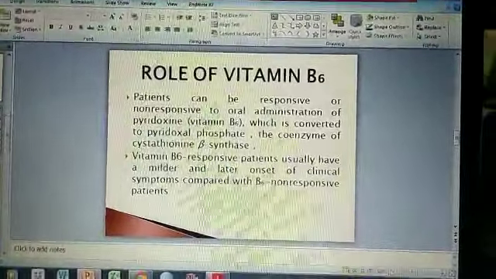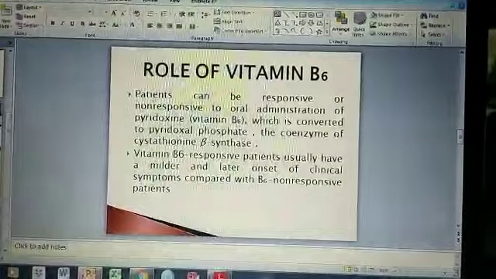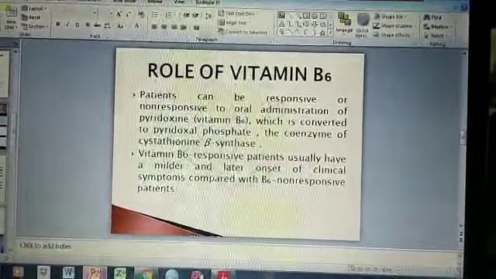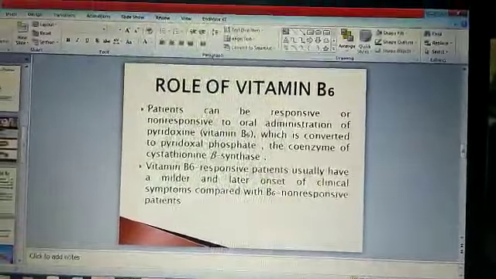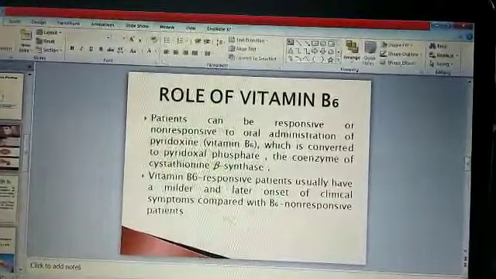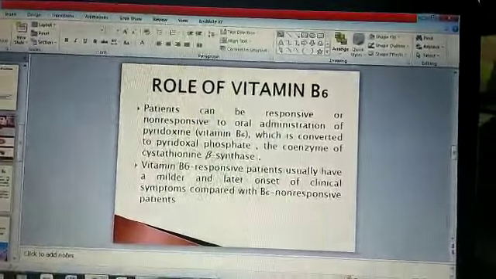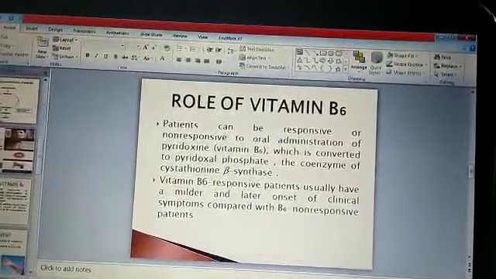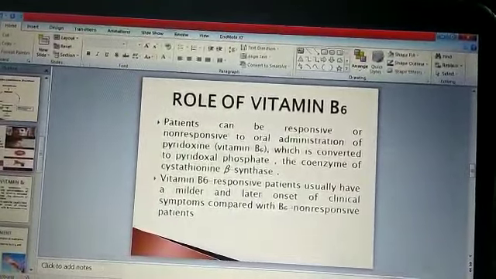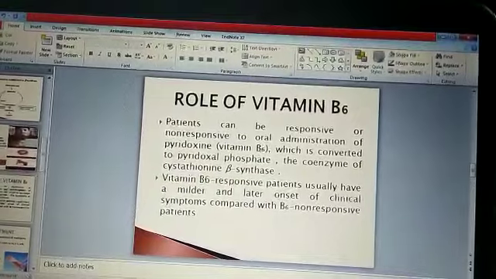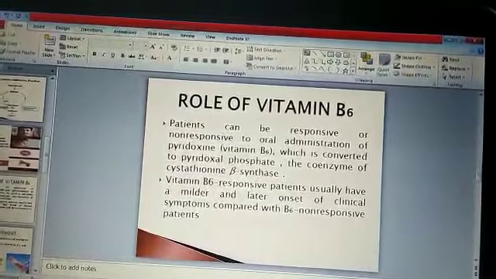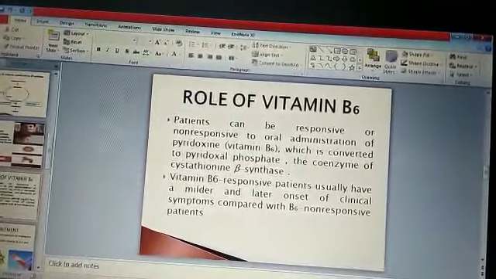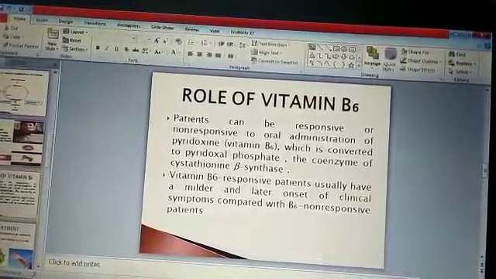Patients with homocystinuria can be responsive or non-responsive to oral administration of pyridoxine. Those patients who are responsive to vitamin B6 usually have milder symptoms and later onset of clinical symptoms compared to non-responsive patients.